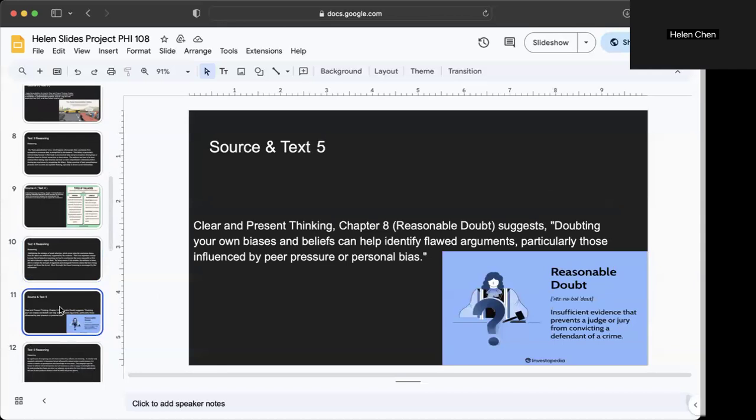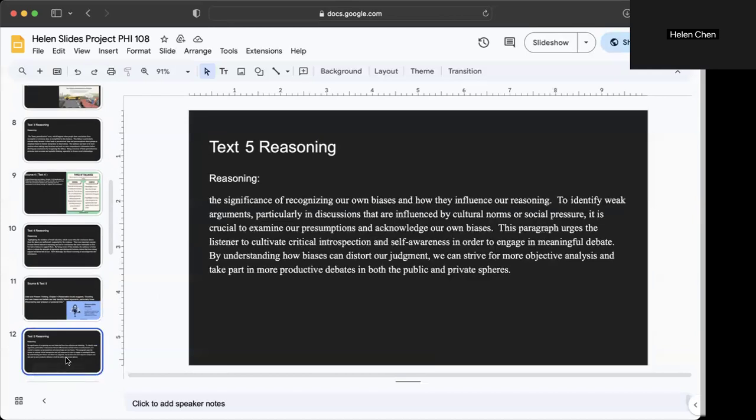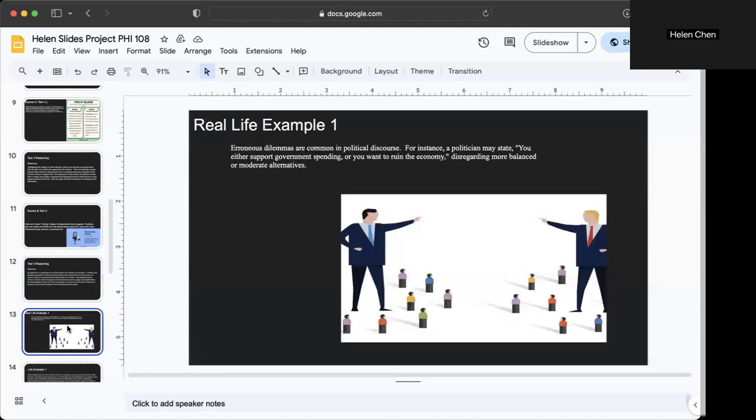Source 5. In Chapter 8 of Clear and Present Thinking, there's a section on reasonable doubt that encourages readers to examine their own biases. When we doubt our own assumptions, we're more likely to notice when our thinking has gone off track. This idea is a great reminder that flawed reasoning doesn't just come from other people. We all have biases. Recognizing that helps us engage in discussions more thoughtfully and listen more carefully to other perspectives. It also pushes us to grow as thinkers and communicators.